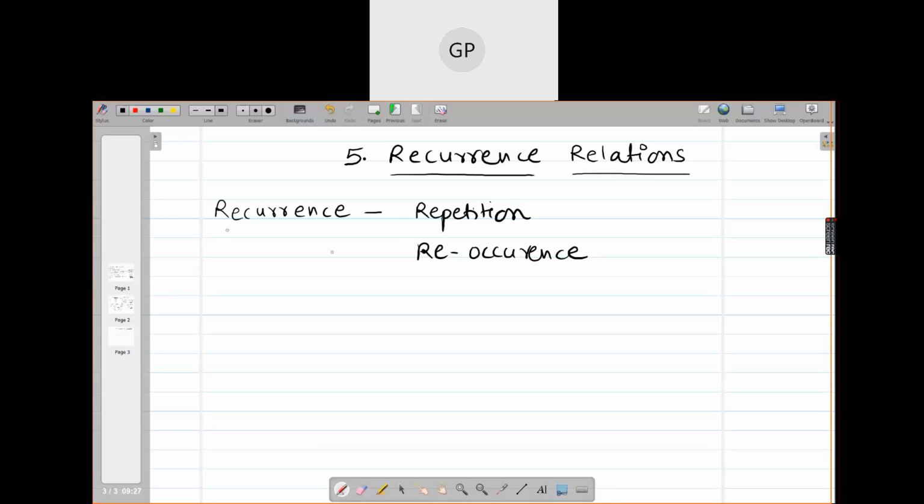In which context do you use this recurrence? Can you tell me the context where we have used this word, recurrence relation? Okay, now we will do it, of course, in the mathematical context. So we are basically considering some sequences.